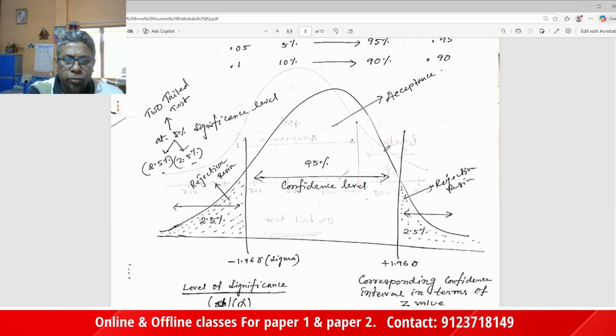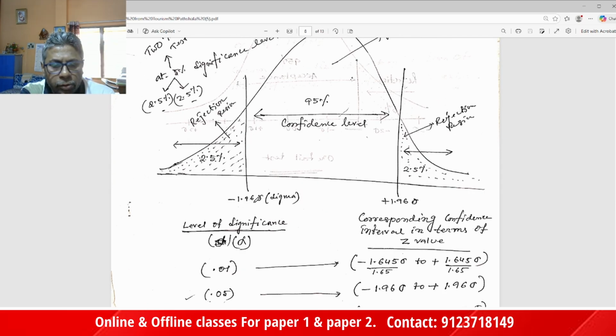So these are the confidence levels, and these are the rejection levels. In the total case, suppose a 5% level of significance, it can be divided into two parts, 2.5% on the left side and 2.5% on the right side, with minus 1.96 sigma or plus 1.96 sigma.